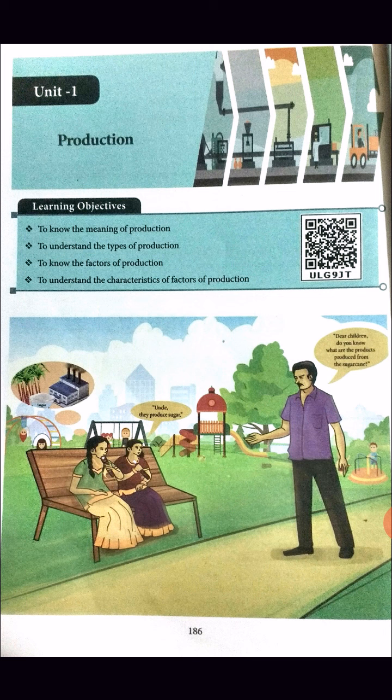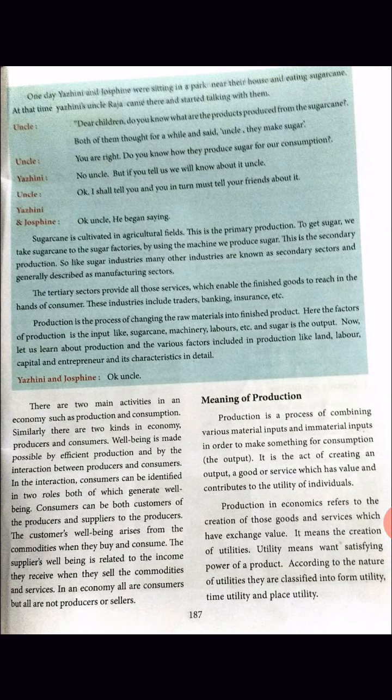There are two main activities in an economy, such as production and consumption. One is production and the second one is consumption. Similarly, there are two kinds in the economy: producers and consumers.